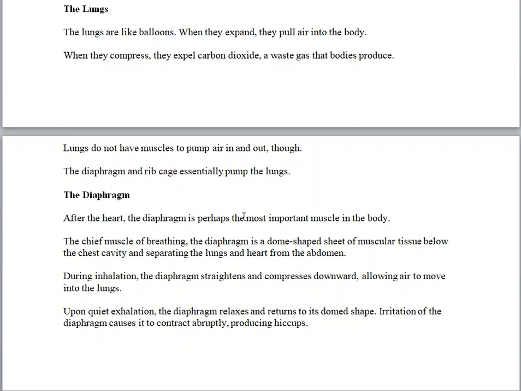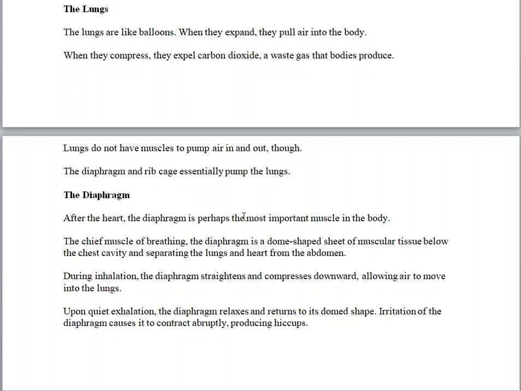So it expands to accommodate air that is being inhaled and compresses to expel carbon dioxide as a waste gas that the body produces. So I want you just to imagine the lungs as just like balloons.